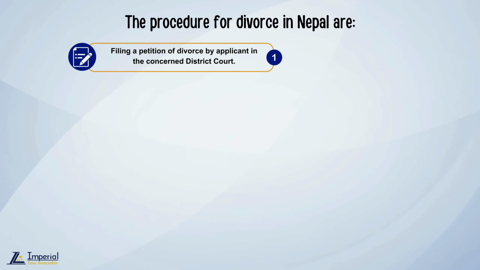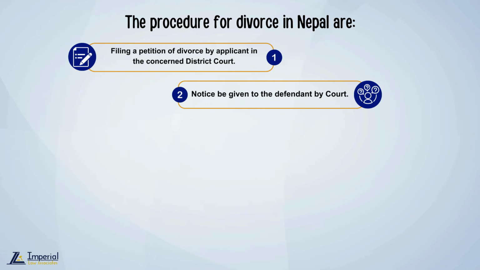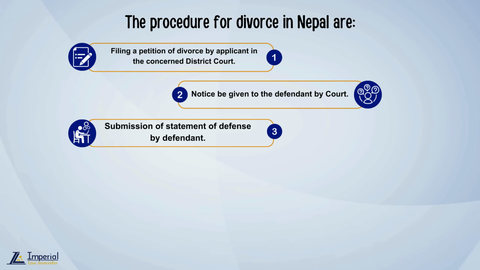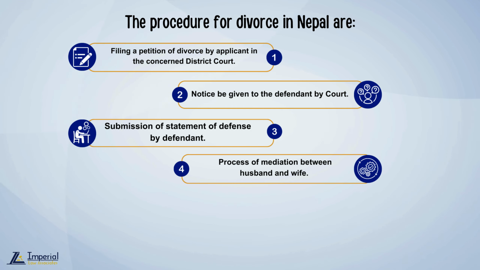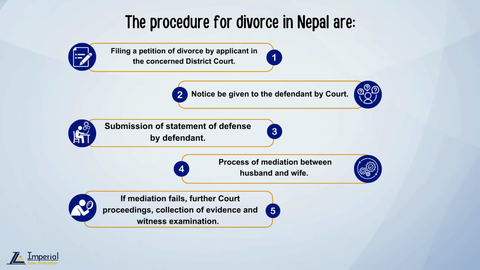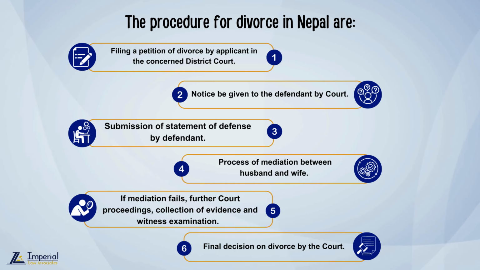1. Filing a petition of divorce by the applicant in the concerned district court. 2. Notice is given to the defendant by the court. 3. Submission of statement of defense by the defendant. 4. Process of mediation between husband and wife. 5. If mediation fails, further court proceedings, collection of evidence and witness examination. 6. Final decision on divorce by the court.